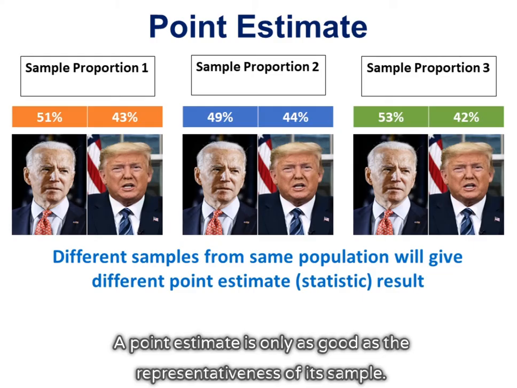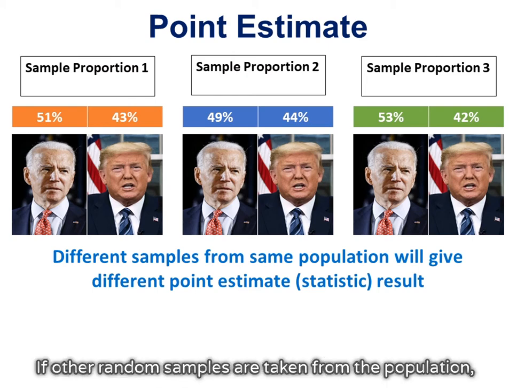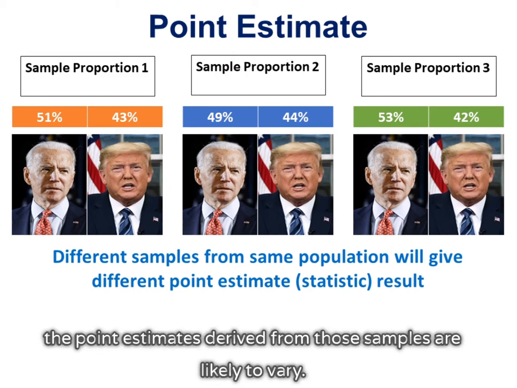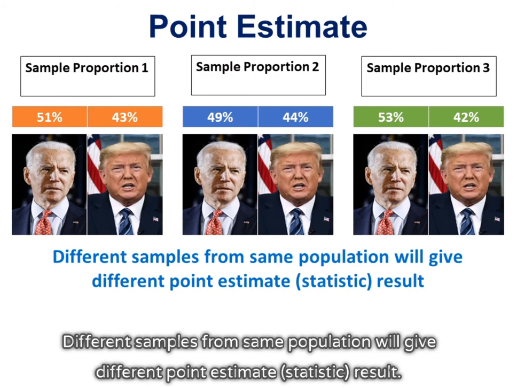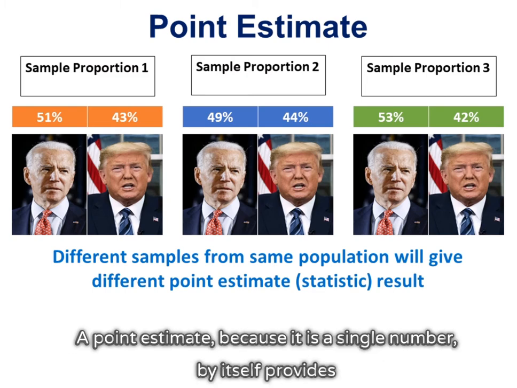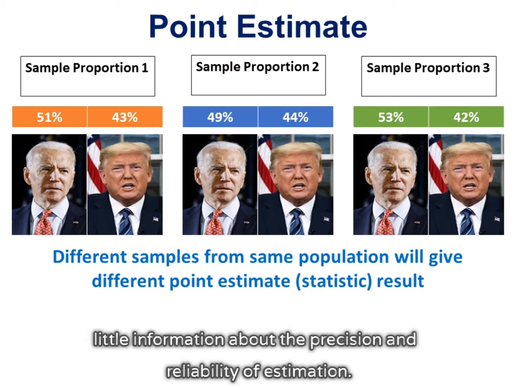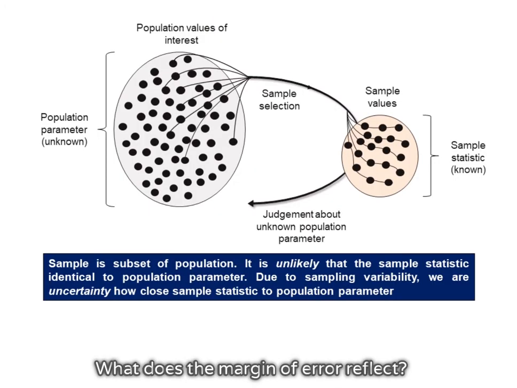A point estimate is only as good as the representativeness of its sample. If other random samples are taken from the population, the point estimates derived from those samples are likely to vary. Different samples from the same population will give different point estimate statistic results. A point estimate, because it is a single number, by itself provides little information about the precision and reliability of the estimation. What does the margin of error reflect?